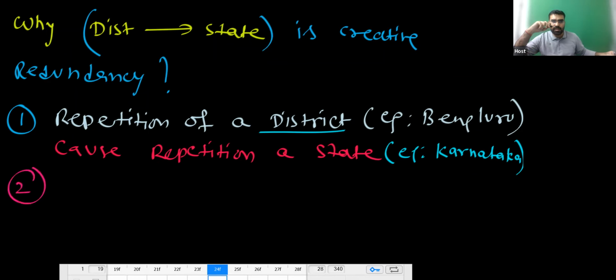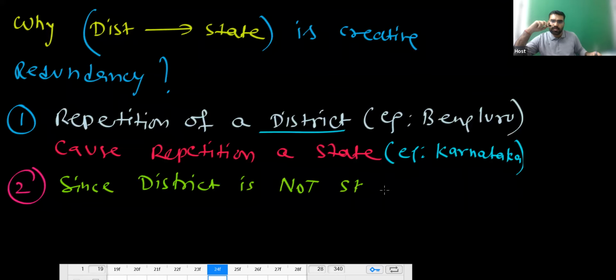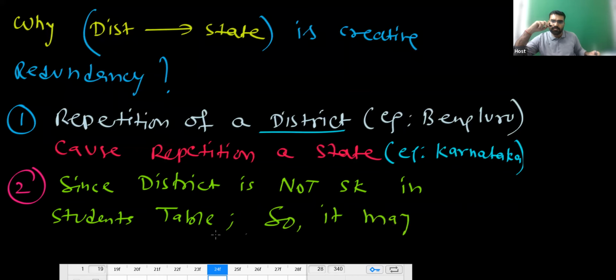And the second point: district is not a super key, so it will repeat. Yes or no? Second point, since district is not a super key in the student table, it may repeat. Yes or no? Agree or not? So it may repeat.